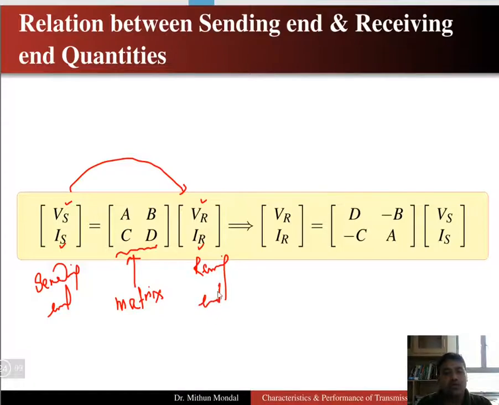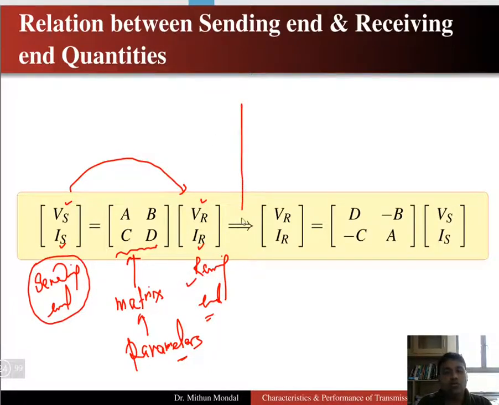Whenever we know the receiving end quantities and the ABCD matrix, which are the parameters obtained from the parameters of the transmission line, we can obtain the sending end voltage and the sending end current.